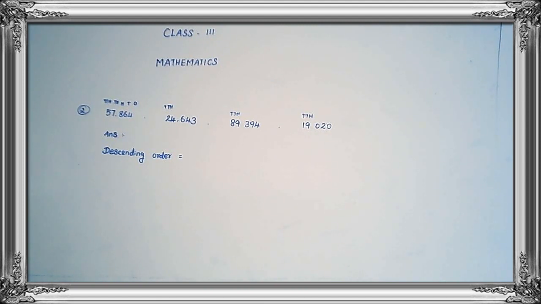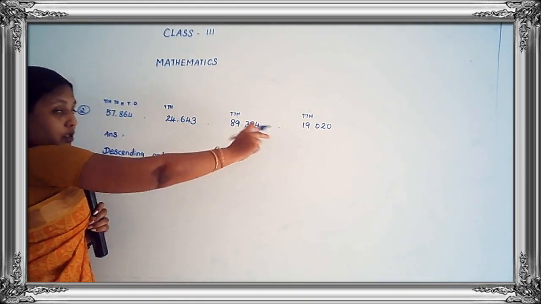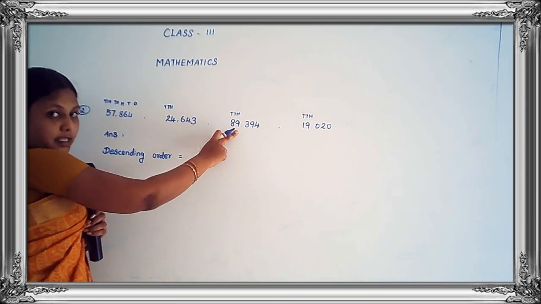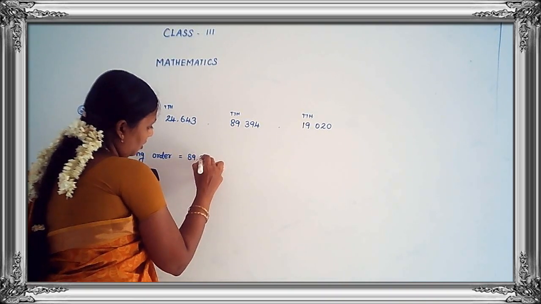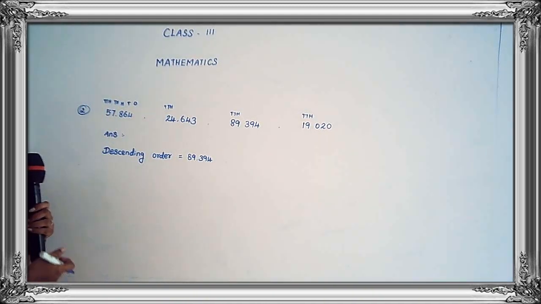How would you write the given numbers in descending order, children? First we have to arrange the numbers from big to small. Which one is the biggest number? 57,000, 24,000, 89,000 and 19,000. Which is greater? 89,000. Yes. So we have to write here 89,394.